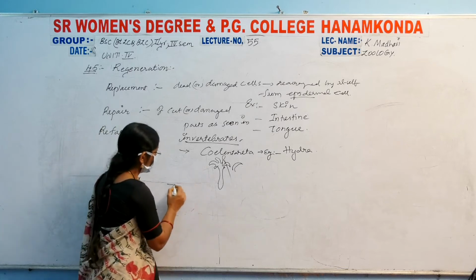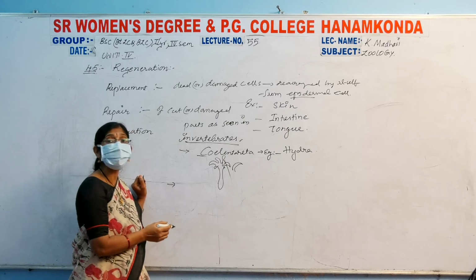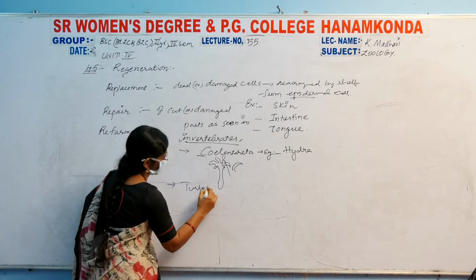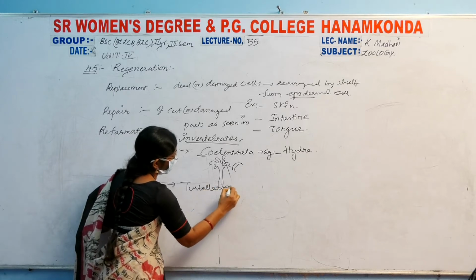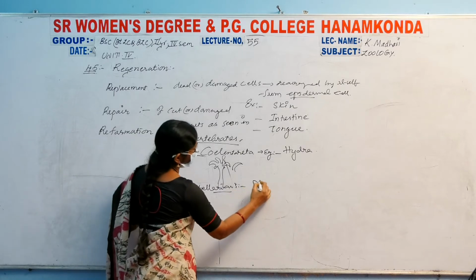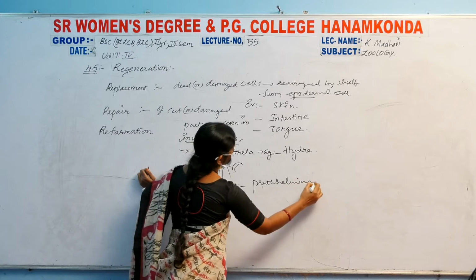Another phylum, besides Coelenterata, is Turbellaria. Turbellarians belong to the Platyhelminthes phylum.